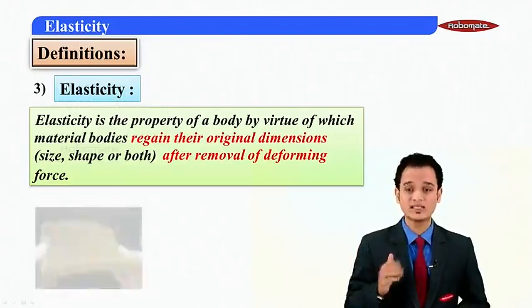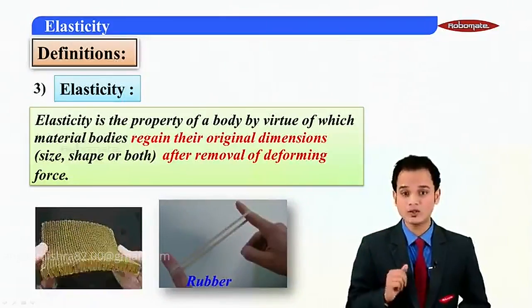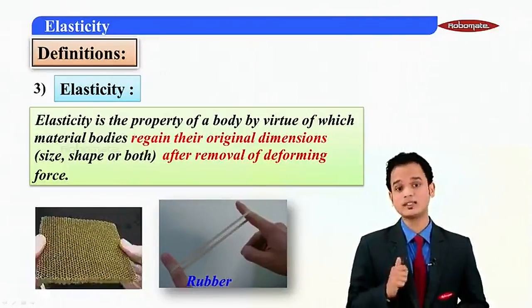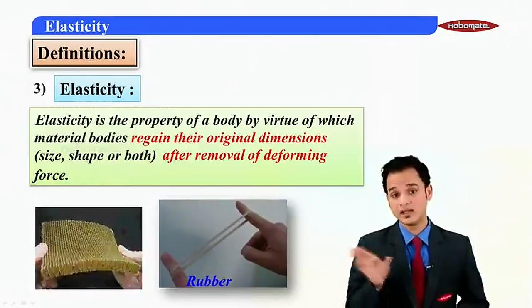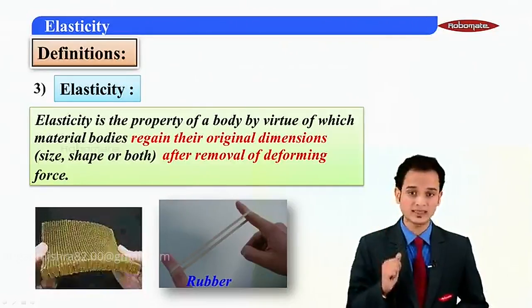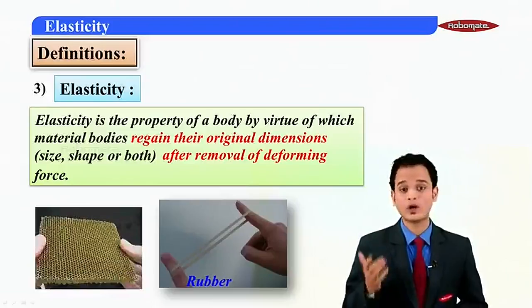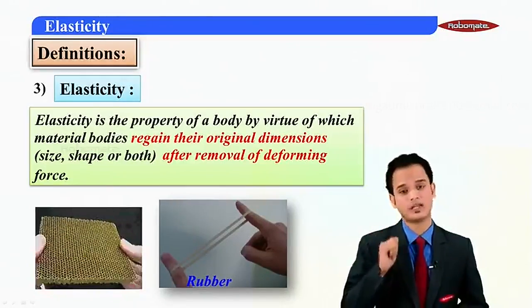So here, students, is the definition for elasticity. Now as you can see, deforming force is applied, but the moment you are releasing that force, that particular object is coming back to its original state. The same case is in case of a rubber band as well. So as you can clearly see, it has to regain their original dimensions. Then only a particular object will be known as an elastic object.